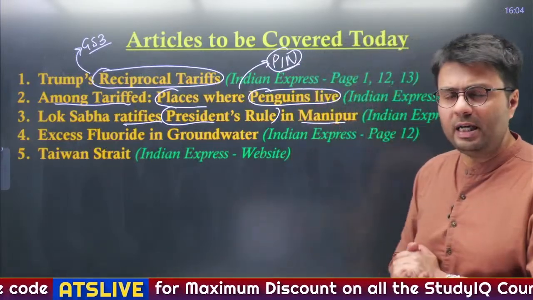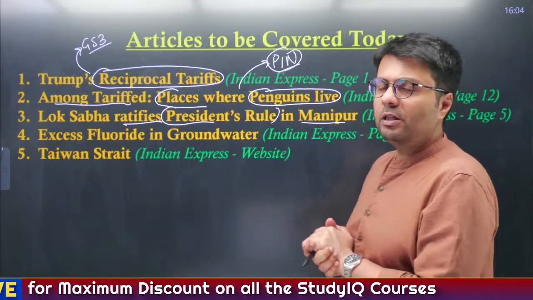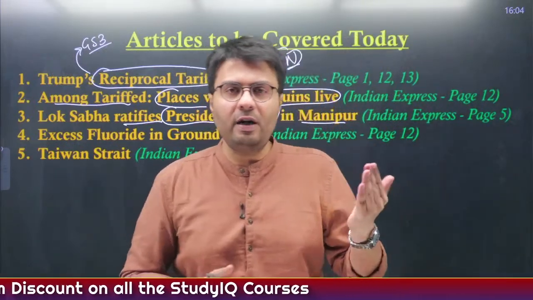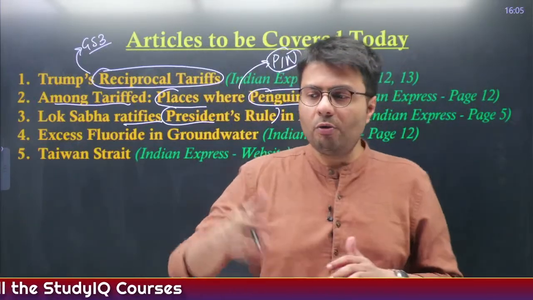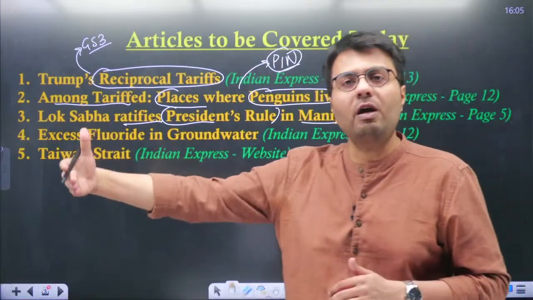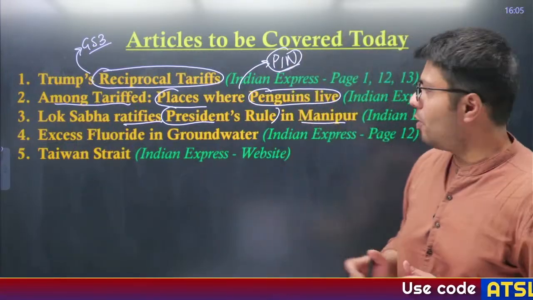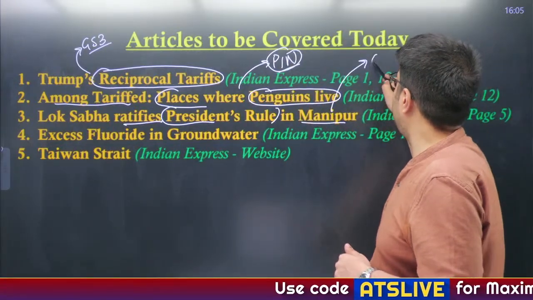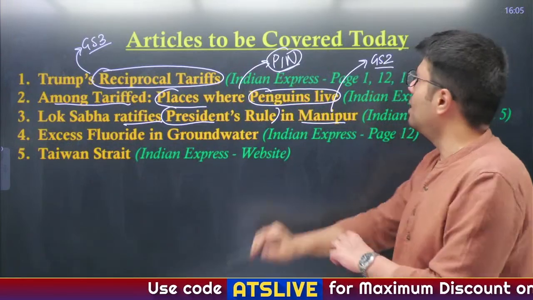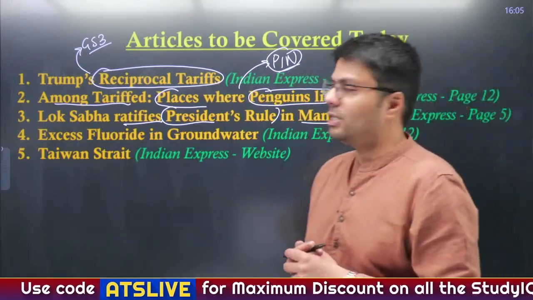So, we'll look into detail the process of imposition of President's rule, how it is ratified in both of the houses of parliament, on what conditions can it be continued after some time. We'll understand all of this. Now, this development is important from polity syllabus, therefore, the relevant paper here is GS paper 2.